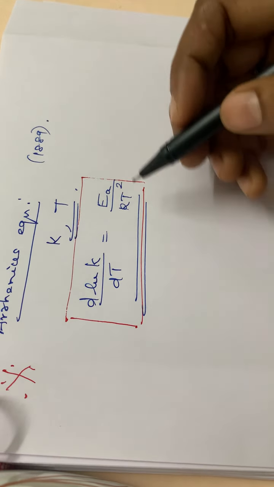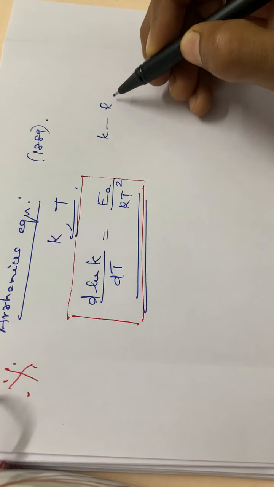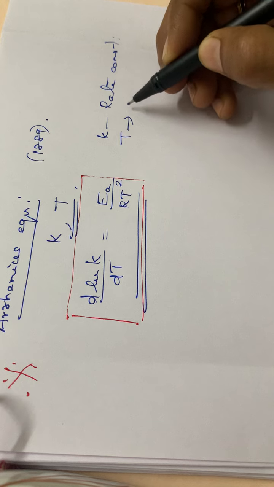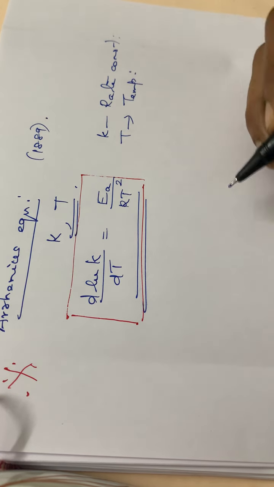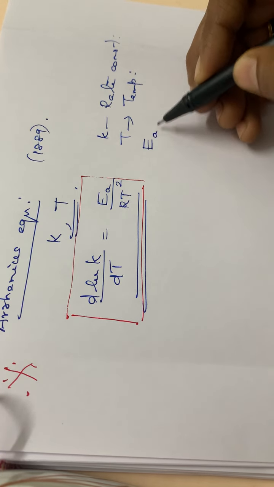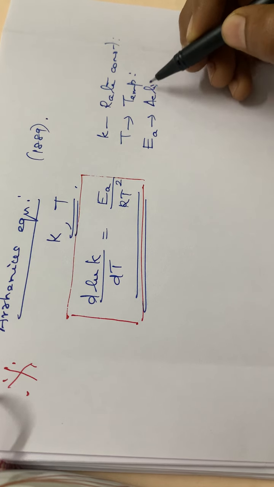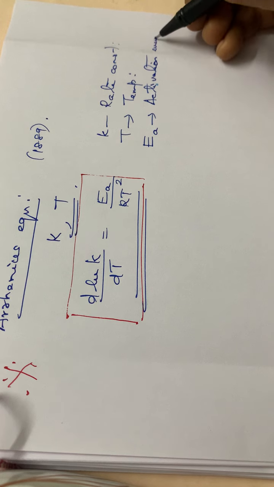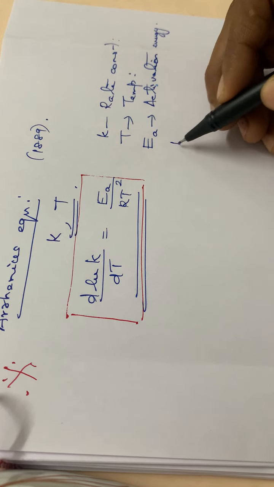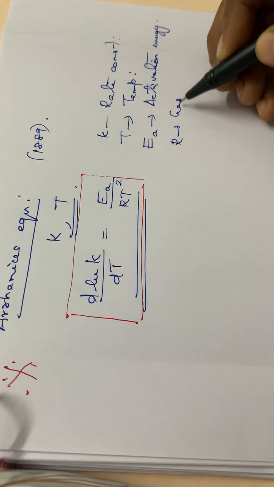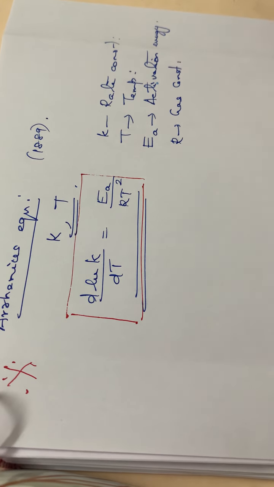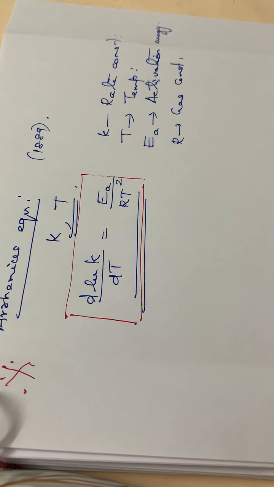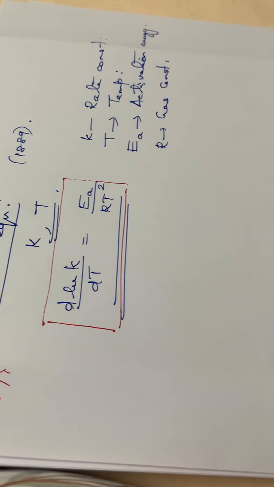So what is Ea here? K is the rate constant in this equation. Then T is the temperature. What is Ea? Ea is the activation energy, or energy of activation. R is the universal gas constant. Okay, so this is the Arrhenius equation, d ln K by dT is equal to Ea divided by RT square.